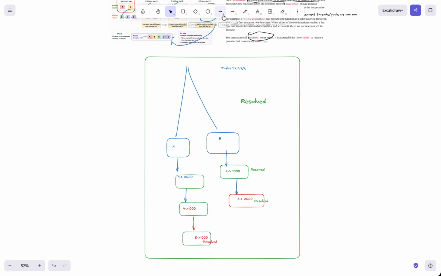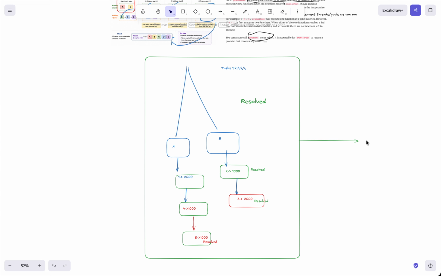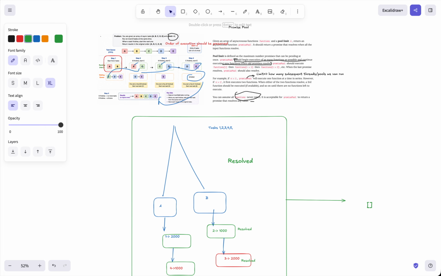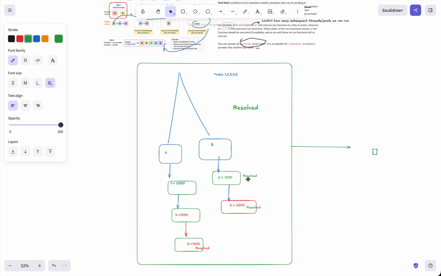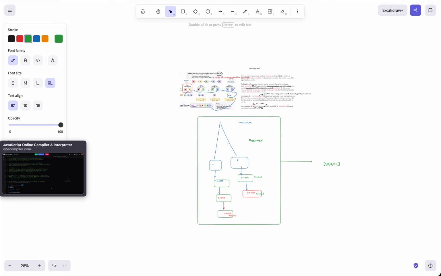and it will give us the output, and the output would be all the tasks in the given order, whatever it is, right? 1, 2, 3, 4, 5. So this will be the output. This is the basic idea of how this thing would work. Now let's see the code, so that you will understand it pretty easily.